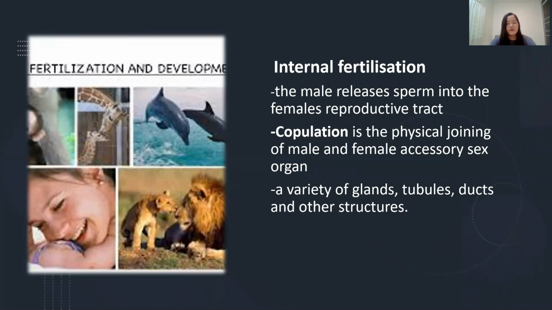The other subgroup of sexual reproduction is internal fertilization, whereby the male releases sperm into the female's reproductive tract, where the eggs are fertilized. Copulation is the physical joining of male and female accessory sex organs. Accessory sex organs include a variety of glands, tubules, ducts, and other structures.